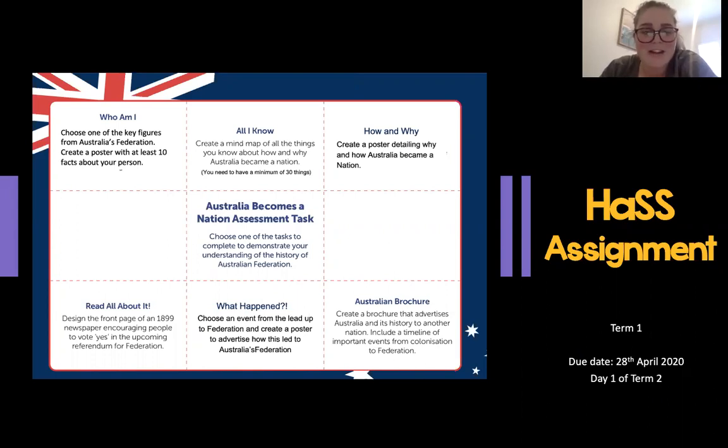We have been learning about federation and Australia becoming a nation, and so it is time for our assessment task. This task is going to be due on the 28th of April, so it is day 1 of term 2. So you have 3 weeks to complete it in the holidays.